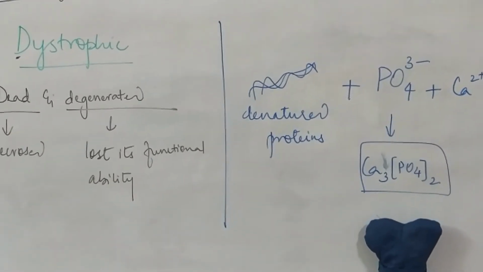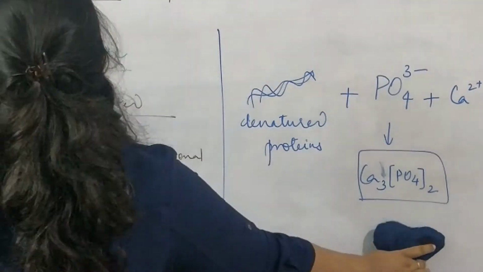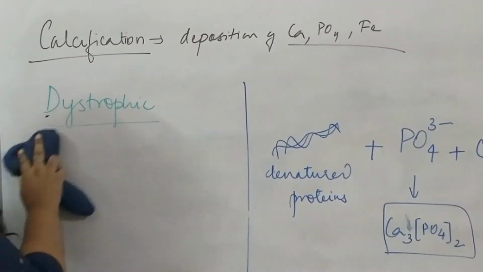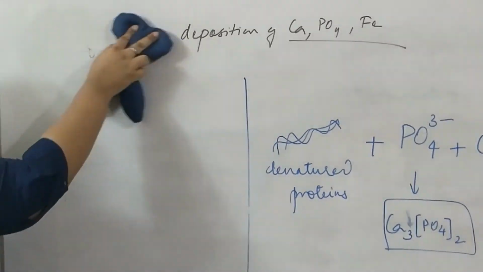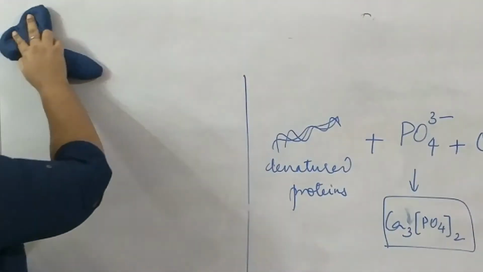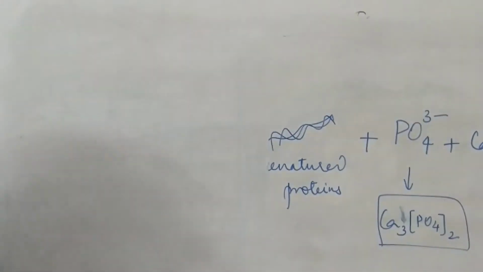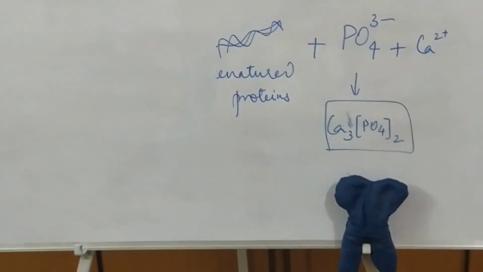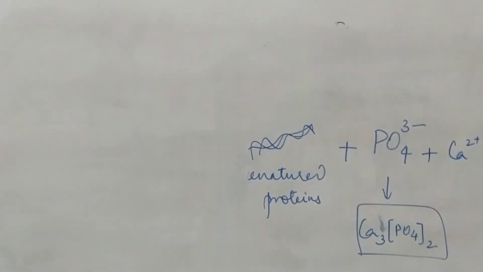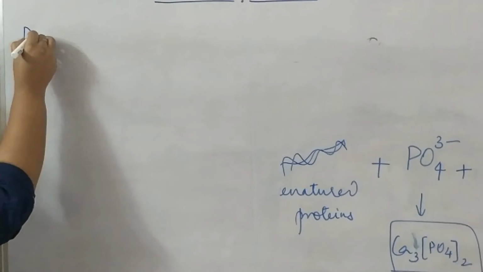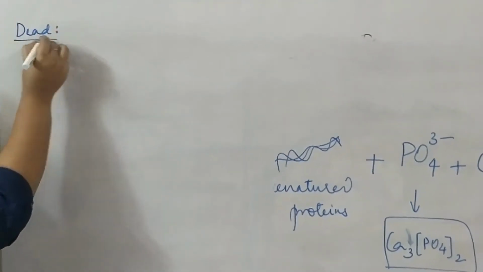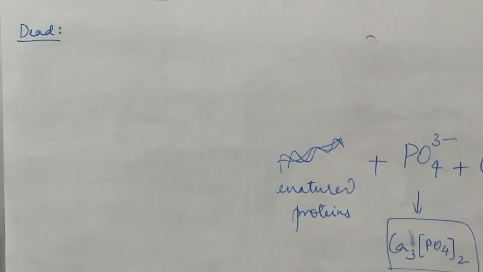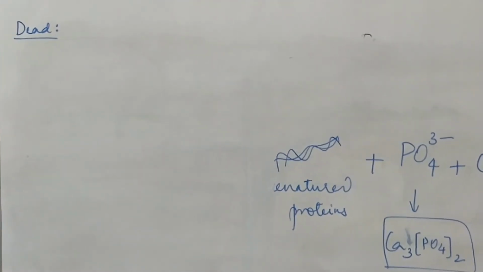Now let us see some examples where you see dystrophic calcifications. So see on the left side of the board. Here the examples also we will divide into what we see in dead tissues and what we see in degenerated tissues. Dead means, as I said, necrosis. So in different types of necrosis, you will see examples of dystrophic calcifications. So first we are seeing in the dead tissues. The first type of necrosis is caseous necrosis.